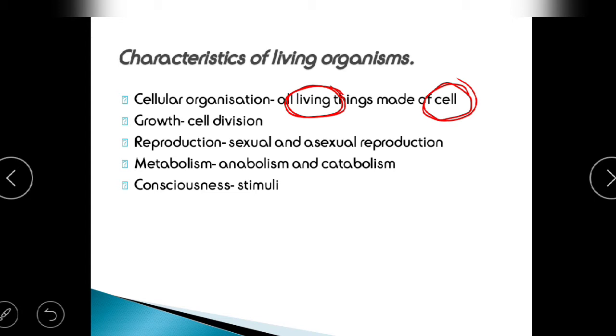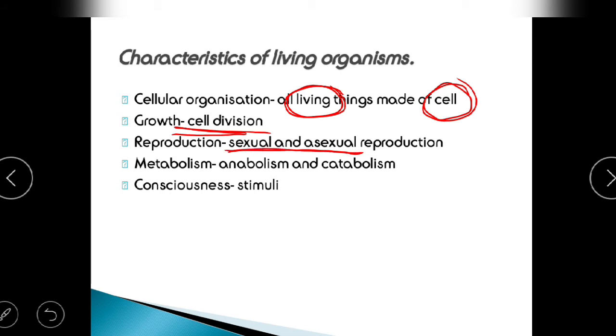Next, we see the growth or cell division. Now, cell division is of two types, the mitosis and the meiosis. Next topic is reproduction, which is by sexual or asexual means.